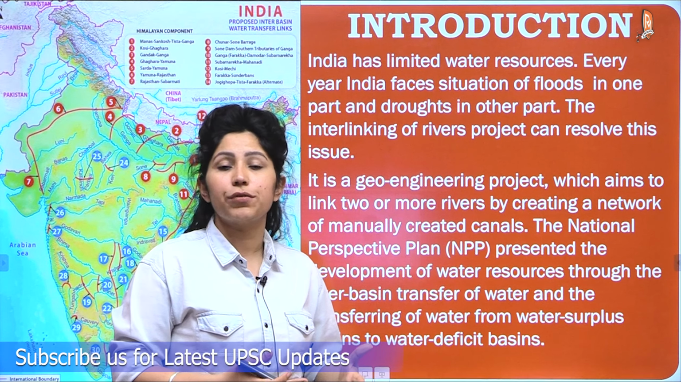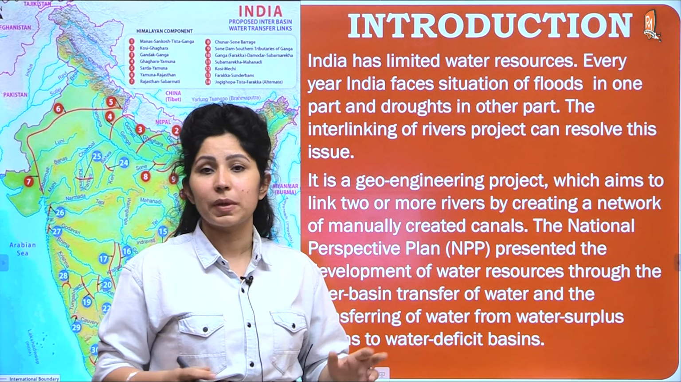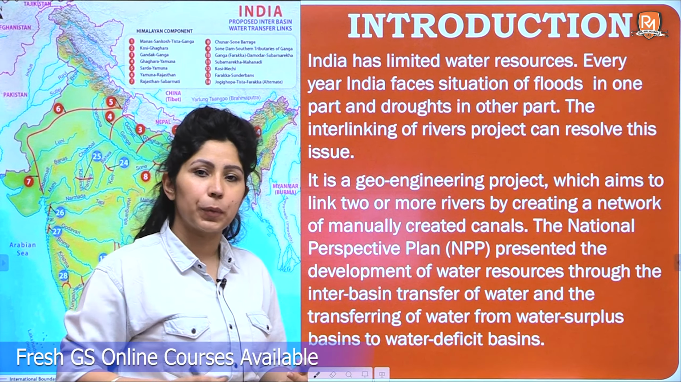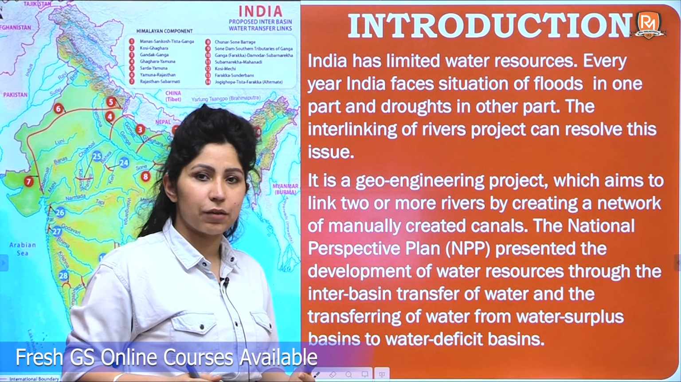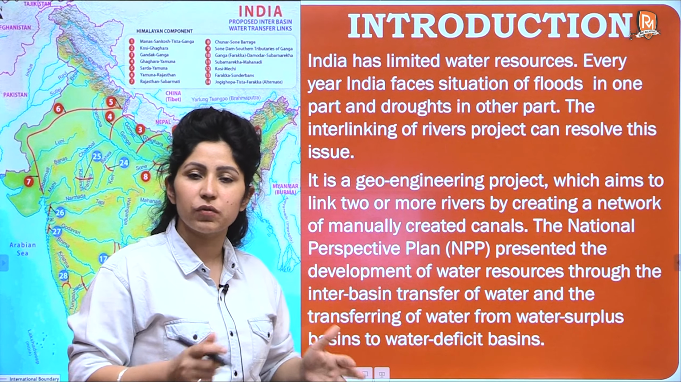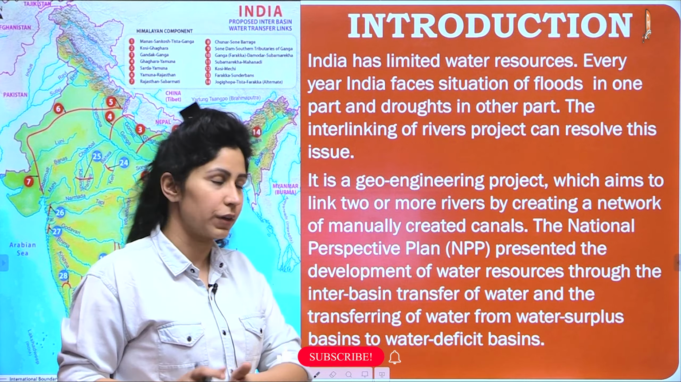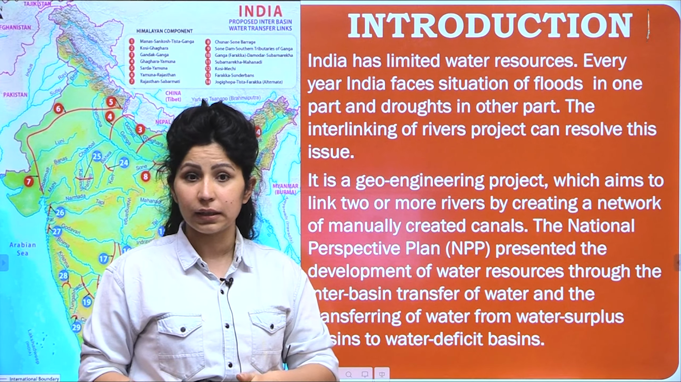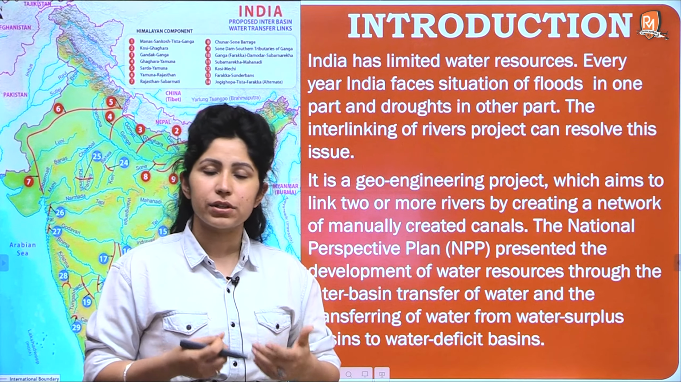So this idea of interlinking of rivers was brought up in the 1970s to 80s, and it was seen as a solution to solving the water problems in India, especially the problems of floods and droughts and the economic problems that come with it. So we will talk about this problem and we will say that yes, interlinking of rivers is a viable solution. Why is it a viable solution? We'll give the positive aspects of it. So India has limited water resources. Every year India faces situations of floods in one part and droughts in the other part. The interlinking of rivers project can resolve this issue.